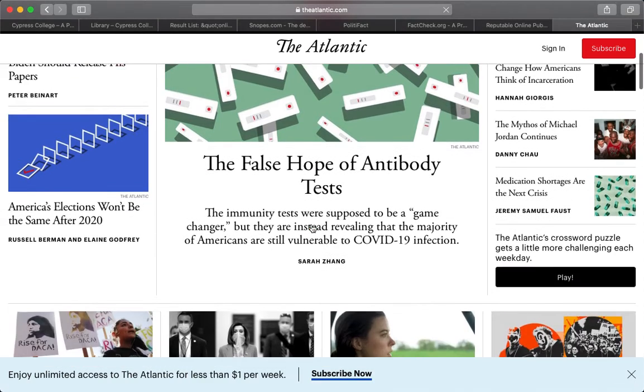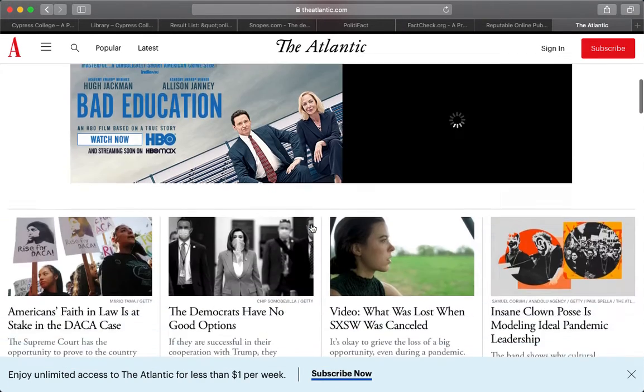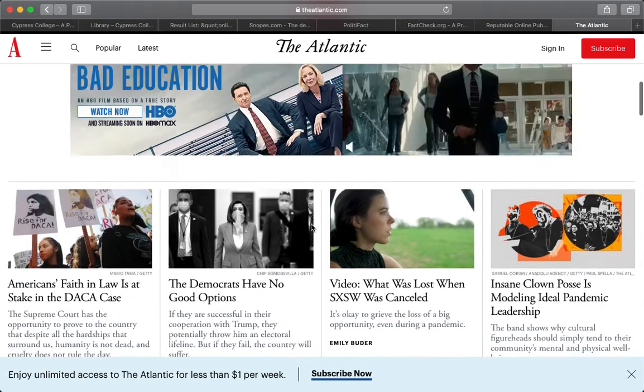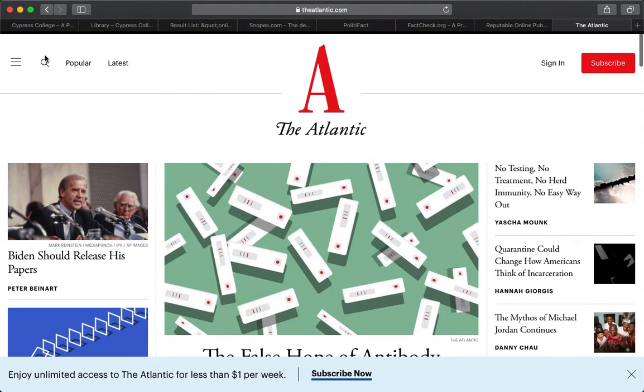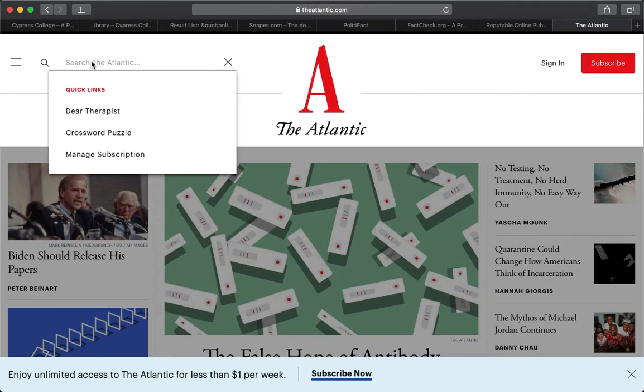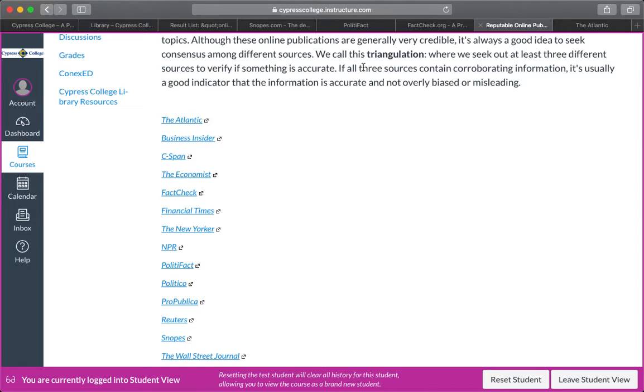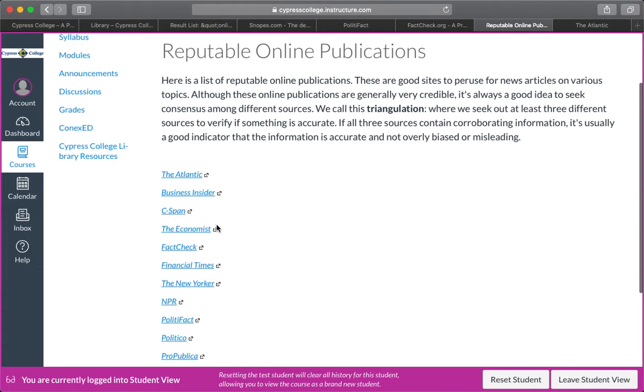So again, you can go ahead and peruse the headlines and see if there's anything connecting to the topic you're researching. But you might also choose to use the search function in that particular online publication. You could type that in and see if there are any sources that focus on that. As you're doing this, these days it can be a little difficult to determine how accurate or credible a piece of information is, especially when fake news and misleading information is rampant on the internet.